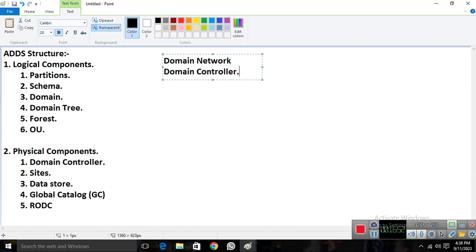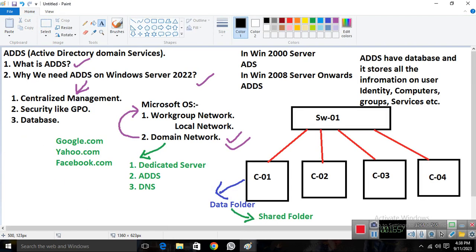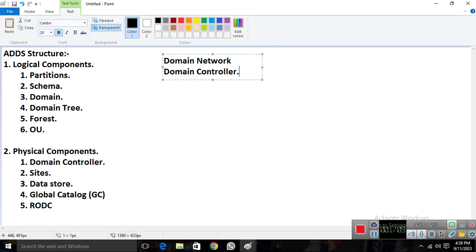Okay. So I explain all these things. If I go to my previous slide, as you can see, I already told you that if I want to create a domain network, what I need is a dedicated server, ADS services, and DNS services. These three things. So same thing over there also. If we talk about domain, we talk about the domain network.